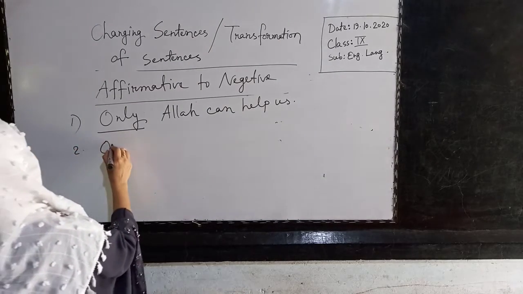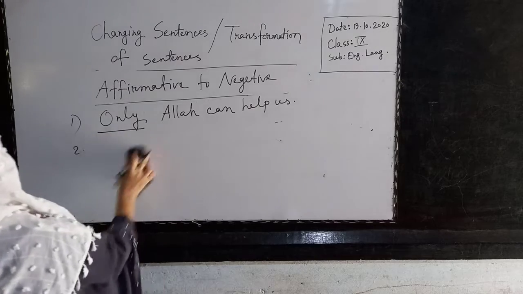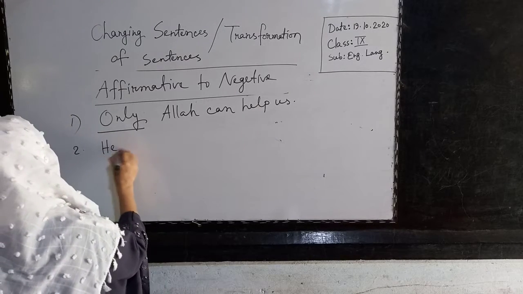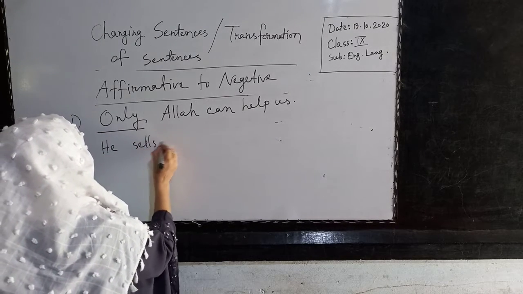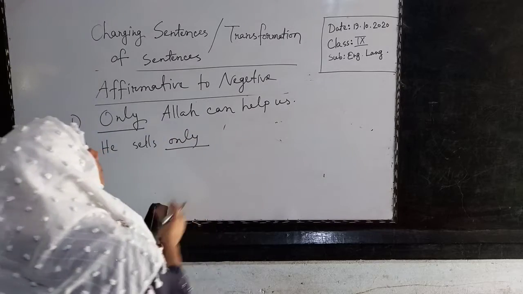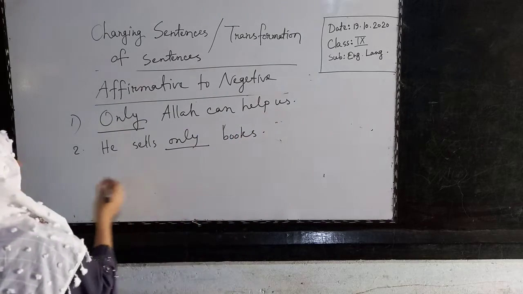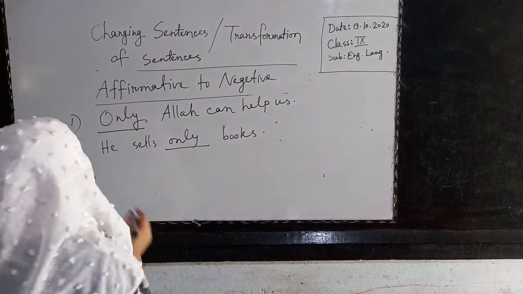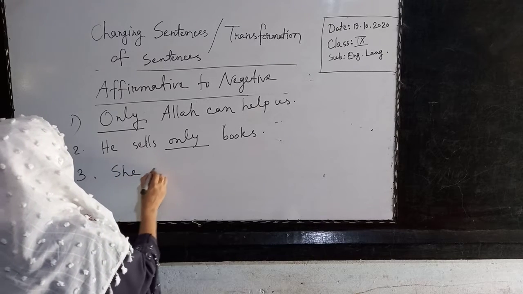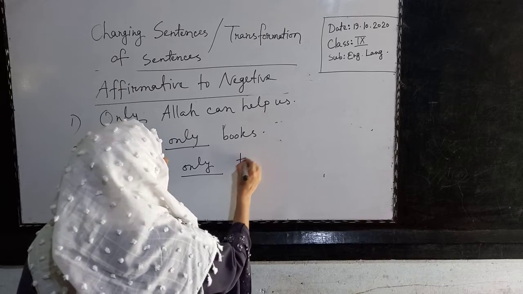Again, He sells only books. Again, number 3, she is only 13.